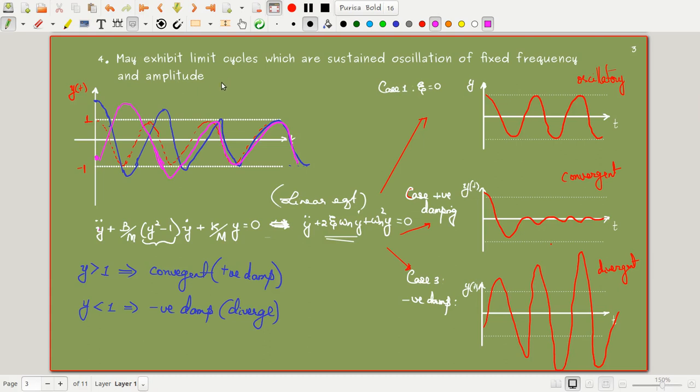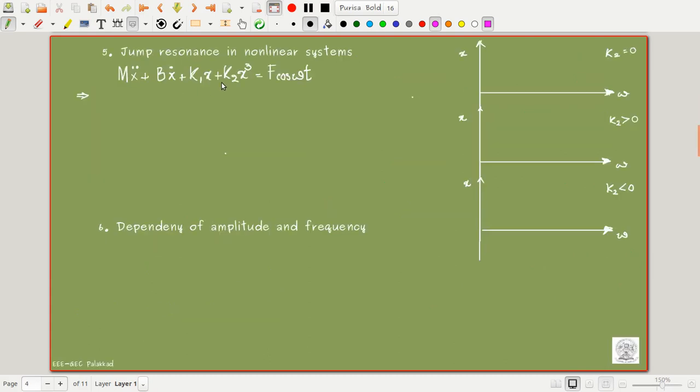Okay. Now we will go to the next part. The other property that we see in nonlinear systems is jump resonance. This equation, I think you might be knowing up to this point: m x double dot plus b x dot plus k into x equal to f cos omega t. Now we have added two more terms here, k1 into x plus k2 into x cubed.